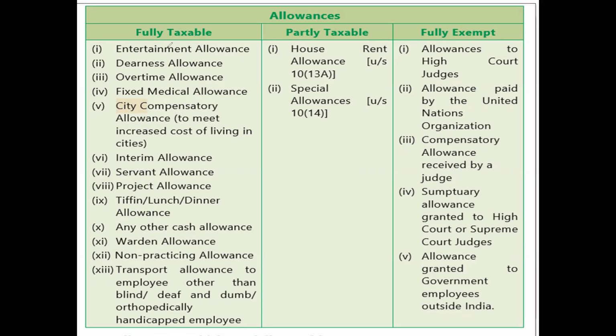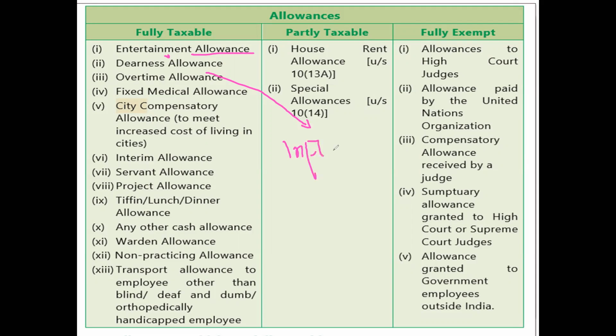So there are some allowances which are fully taxable, like entertainment allowance. This particular allowance is given for the entertainment purpose of the employee. For example, the employee is working in the organization in the middle of the night, so he will be given some food, snacks, etc. So this is part of your entertainment. Next one is dearness allowance. Dearness allowance is paid for compensating the inflation.